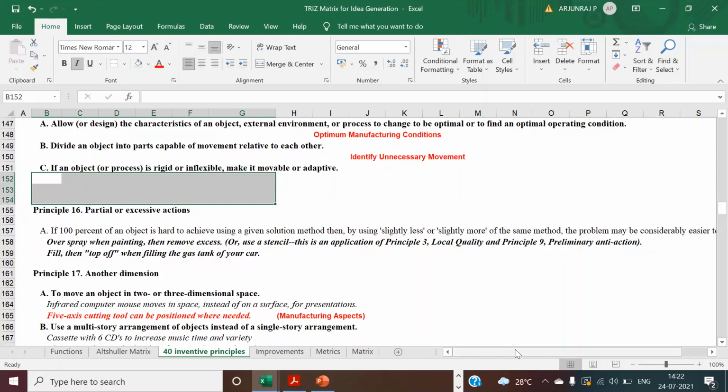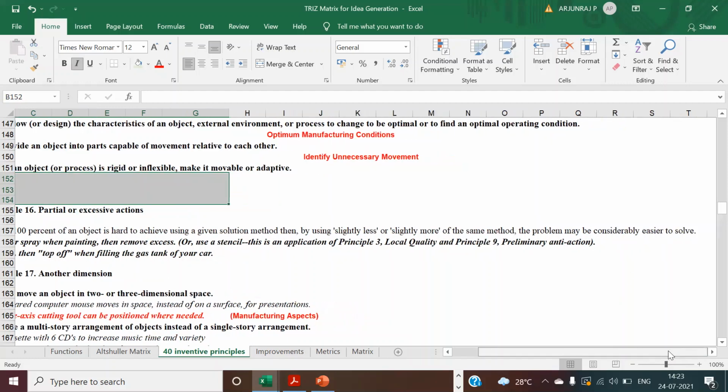Say for example, you may have some productivity goals. If you need to achieve so many tons of product, and you are not able to achieve that with the current process, what you can do is slightly do less, or slightly improve the process using the same method, with slight improvement, or you can also slightly go back.